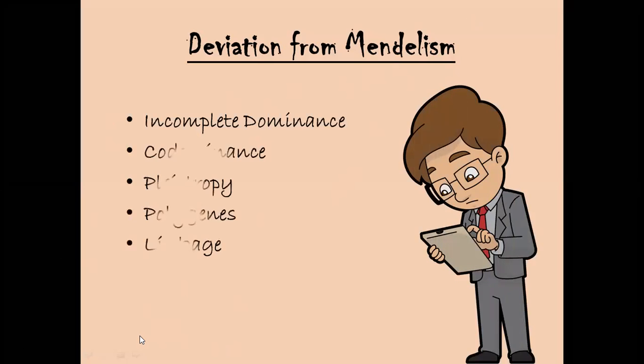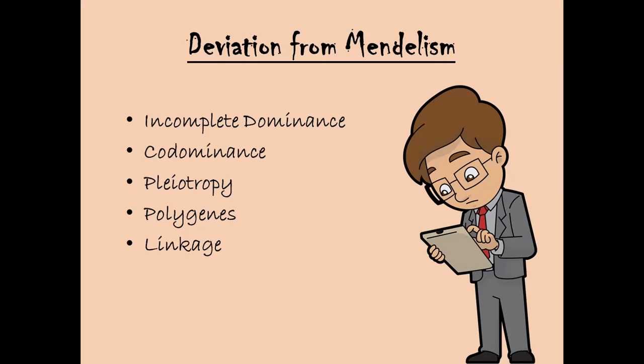So what are these? These are incomplete dominance, codominance, pleiotropy, polygenes phenomenon, that basically is interaction of genes, and then we have linkage. Today we are going to talk about epistasis, that is quite similar to polygenes phenomenon.